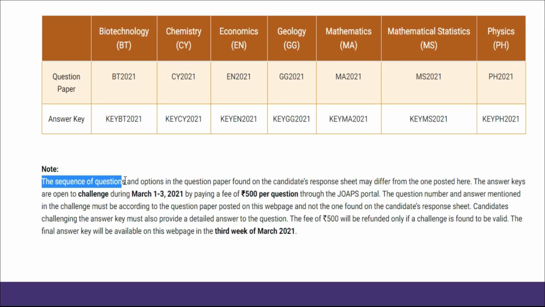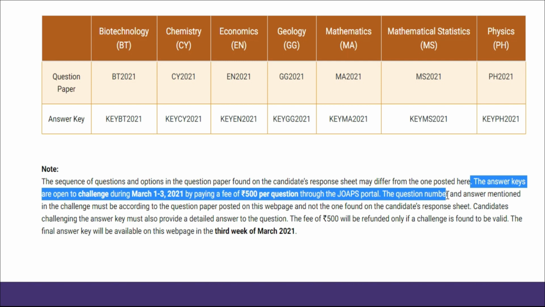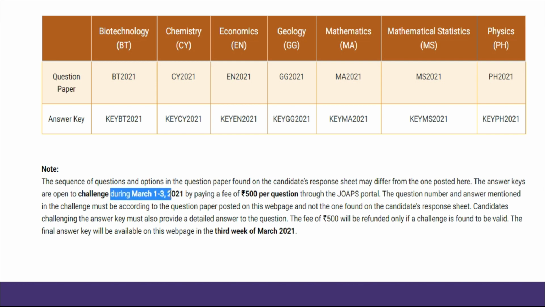The sequence of questions and options in the question paper found on the candidate's response sheet may differ from the one posted here. The answer key is open to challenge during March 1 to 3, 2021 by paying a fee of 500 per question through the portal. That is, if you want to challenge any answer of IISc, then you have to pay 500 rupees per question, and the time duration of that is 1 March to 3 March.